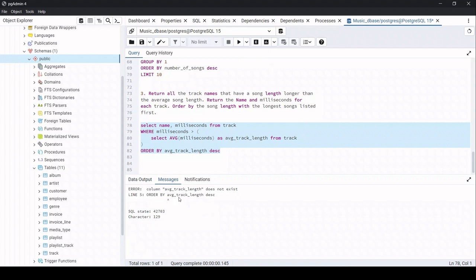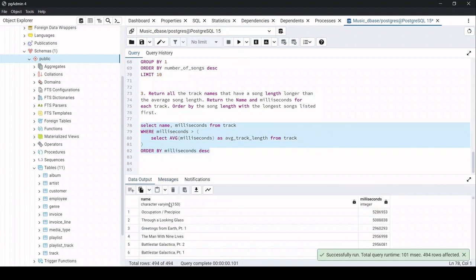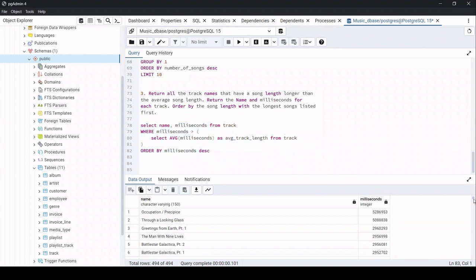Average track length does not exist, of course, right? I need to order this by milliseconds, not the average track length. Let me just change this, order by milliseconds, right? It's because we need to check which is the highest milliseconds that is displayed, right? So let me select this and run. So we can see, right? The name is Occupation, and the milliseconds is how much? 5,286,953, okay? So with that order it decreases, and yeah, so we are done with the third question too.